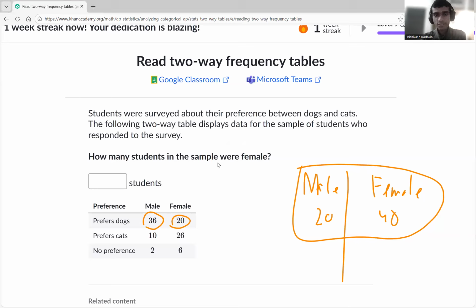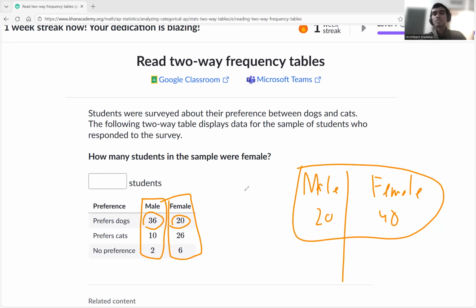So basically, they are asking how many students in the sample were female. Now, how do we figure this out? Female. So how many females were there? Okay, this is the female category. This is the male category. Regardless of preferences, they're asking. They're not asking us which were females who like dogs, otherwise we'd just say 20. But they're asking all the females. So 20, 26, and 6. Those are dogs, cats, no preference, only the females.